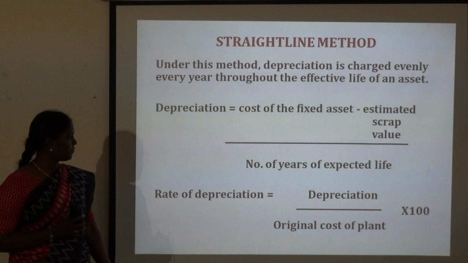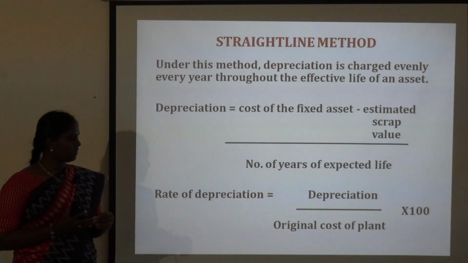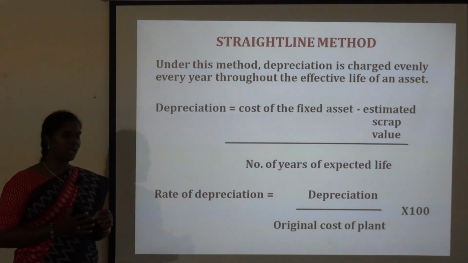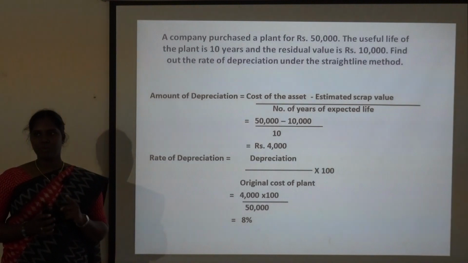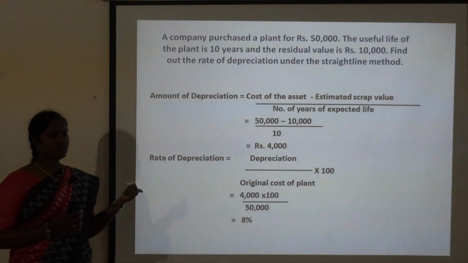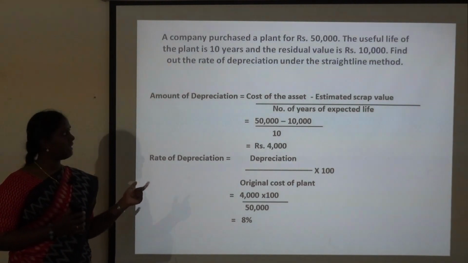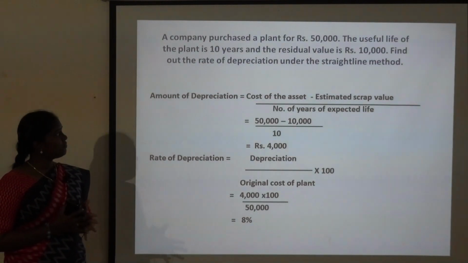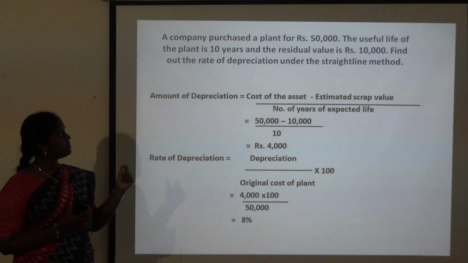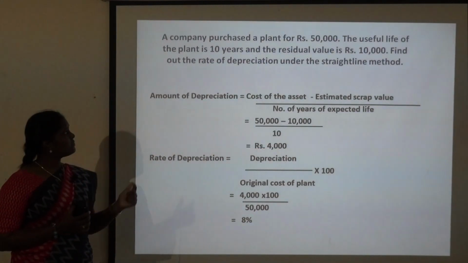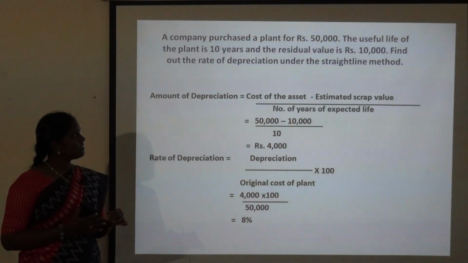That gives the depreciation amount. And next, rate of depreciation. The rate of depreciation formula is depreciation divided by original cost of plant multiplied by 100, which gives you the rate. Next, we will see a simple problem for calculating the amount of depreciation and rate of depreciation. Let me read out the problem and explain it to you in detail. A company purchased a plant of rupees 50,000. So 50,000 they have purchased a plant, which is the original price of an asset. The useful life of the plant is 10 years and the residual value is rupees 10,000.